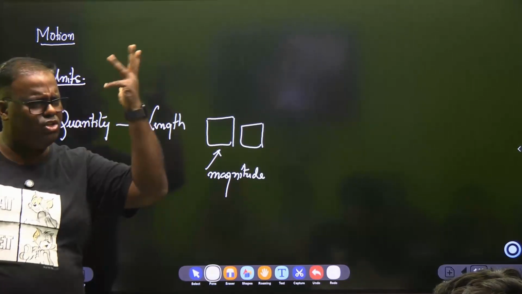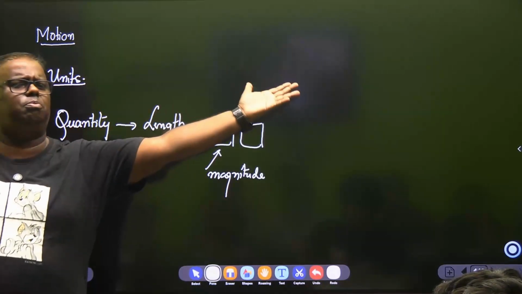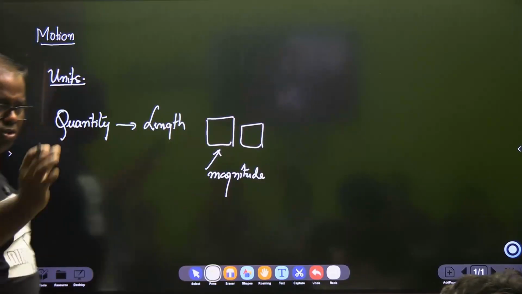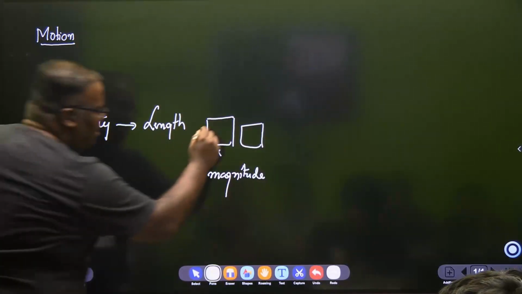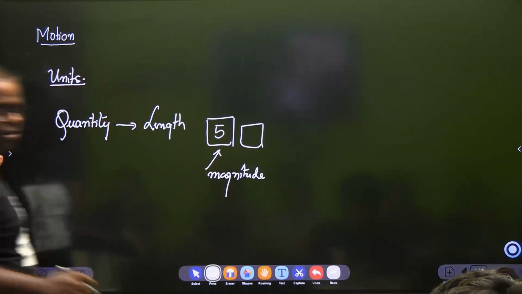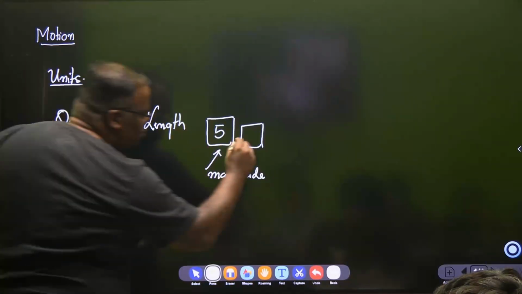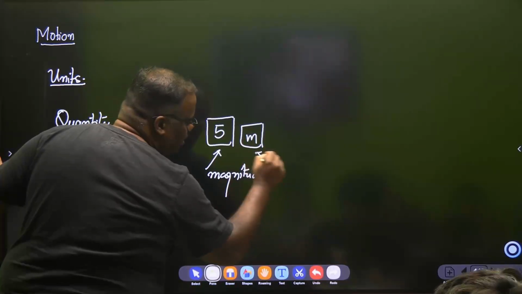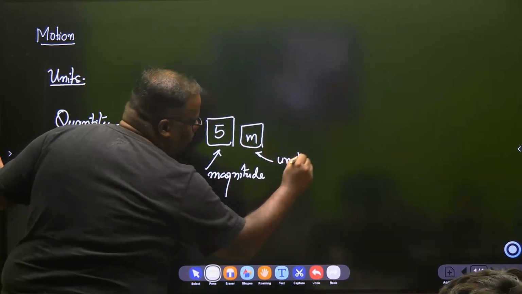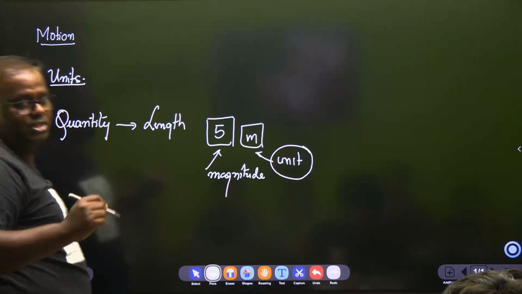What was the magnitude of your birthday party? So the birthday party was of big magnitude. Magnitude will quantify certain things. Let's say the length of the stick is 5 what? Meters, centimeters. So this part is known as the unit. The most crucial thing of physics.